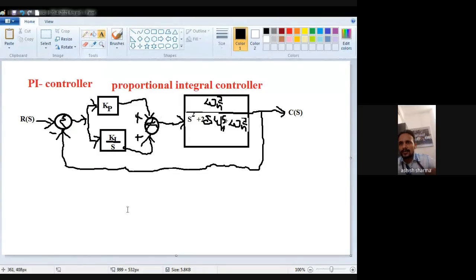So this will be converted into a single block in which Kp and Ki by S both will be added to each other.